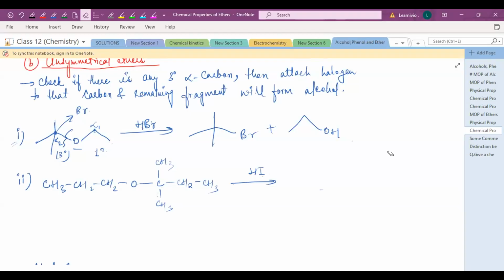If there is a tertiary alpha carbon, just attach the halogen atom to that carbon and break the adjacent oxygen and carbon bond. And the remaining fragment will form the alcohol. Yes, Rimda, tell me what will be the product in this case? CH3CH2CH2I plus CH3CH2CH2OH.